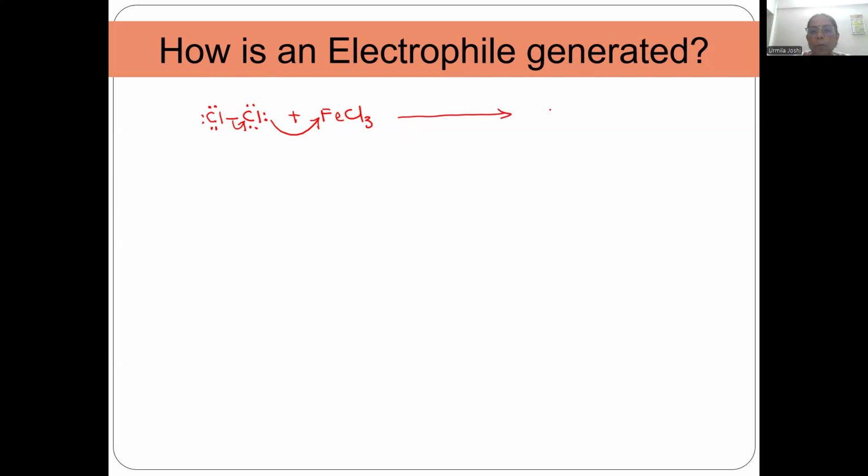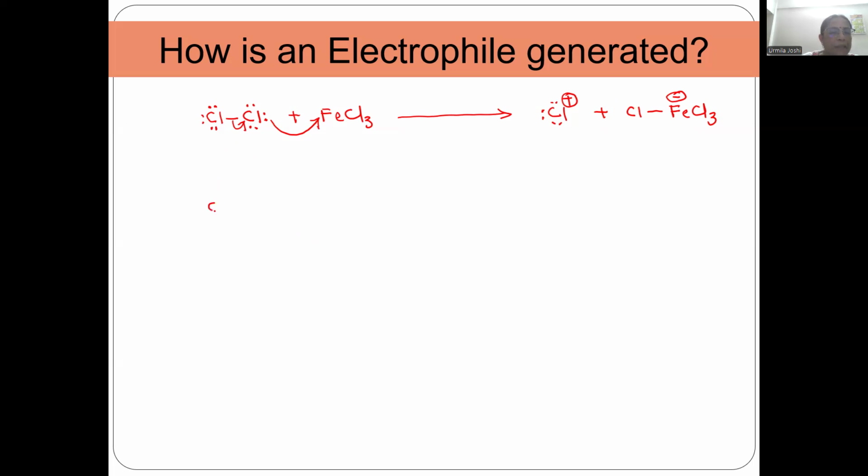So as a result, what happens? The first chlorine becomes an electron deficient species. And the second chlorine gets attached to FeCl3 and this gets a negative charge, right? Because one more pair of electrons has been added.